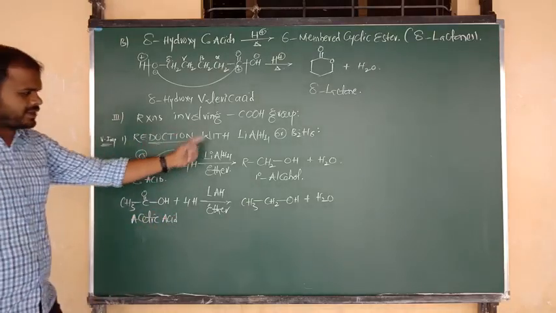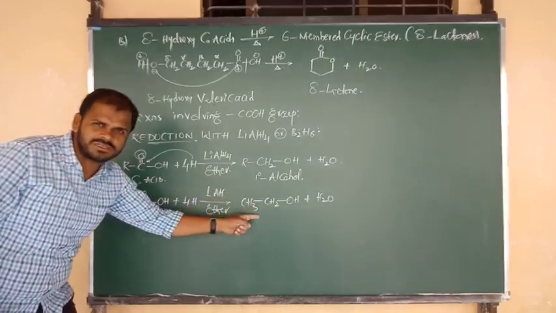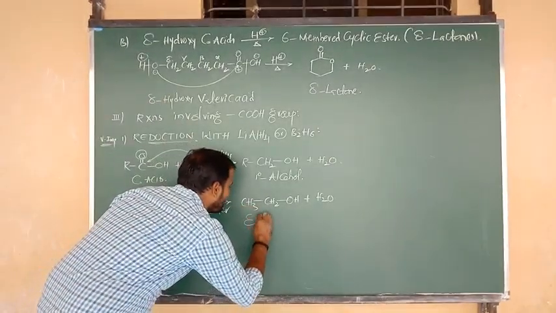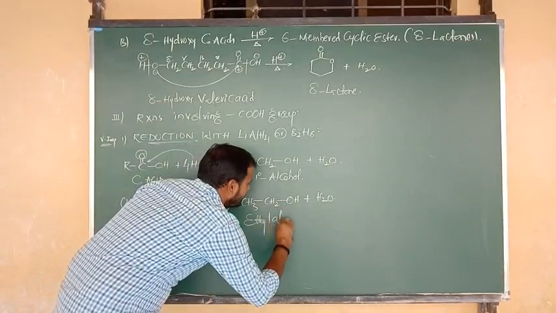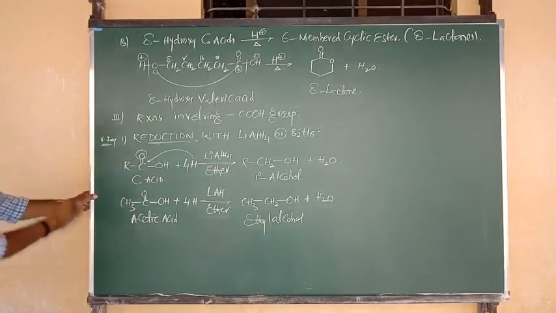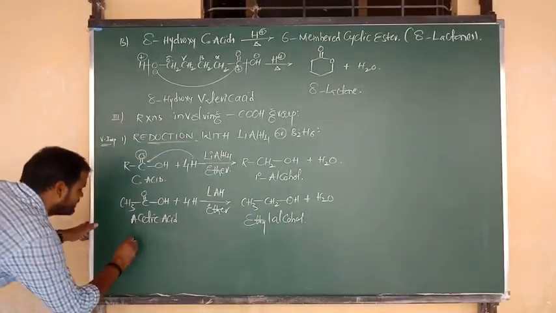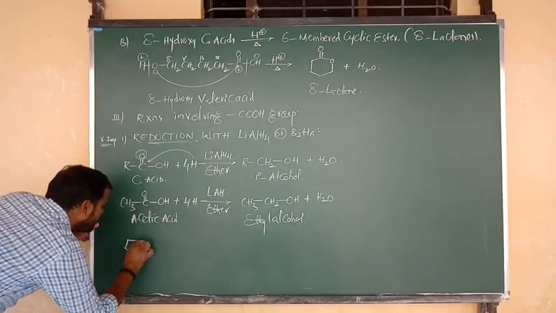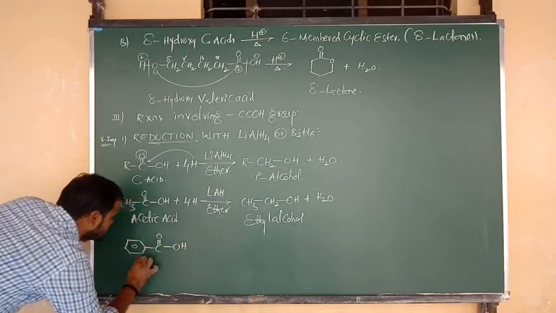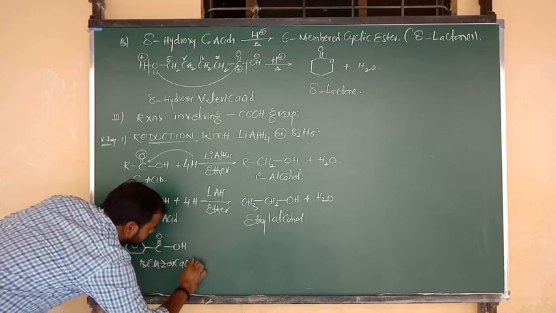Carboxylic acid upon reduction gives primary alcohol. Same thing, acetic acid upon reduction gives primary alcohol. The name is ethyl alcohol. Which alcohol? Ethyl alcohol. Yes. Another example I want to consider is benzoic acid. So benzene bonded to what? C double bond O, and it was connected to OH. So the name of this compound is benzoic acid.